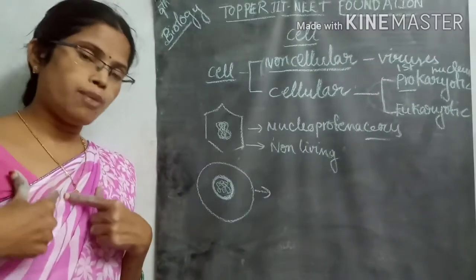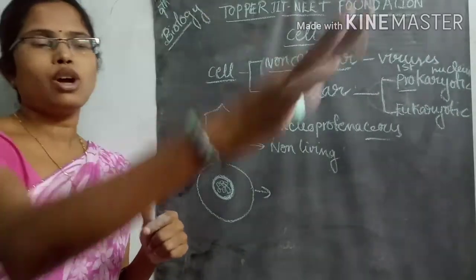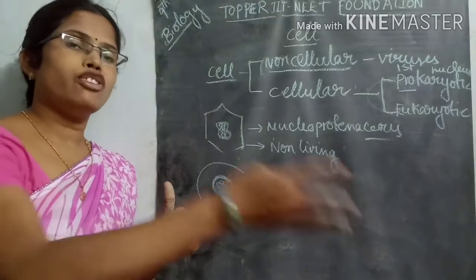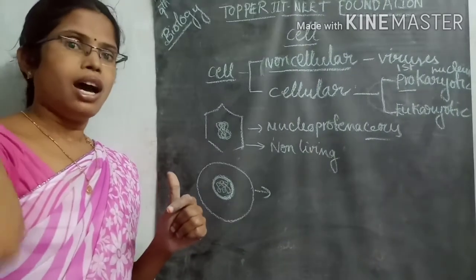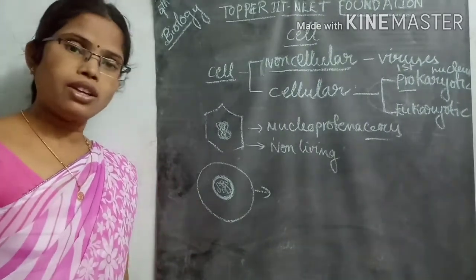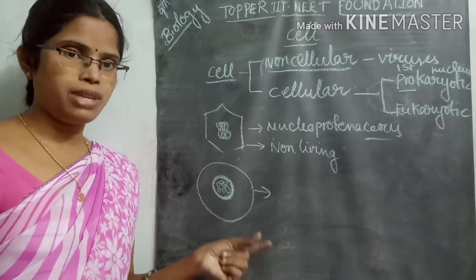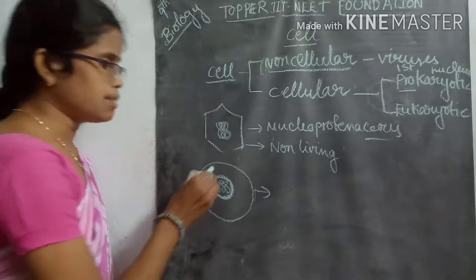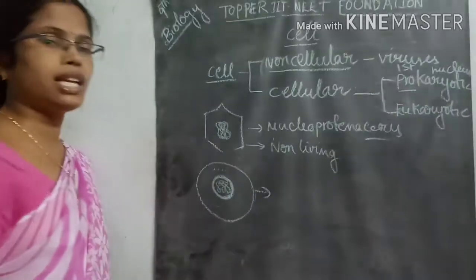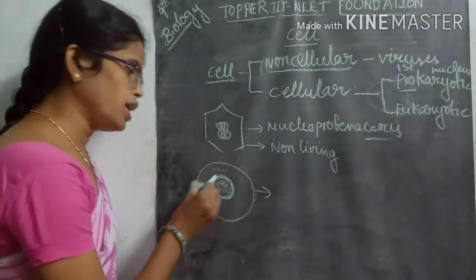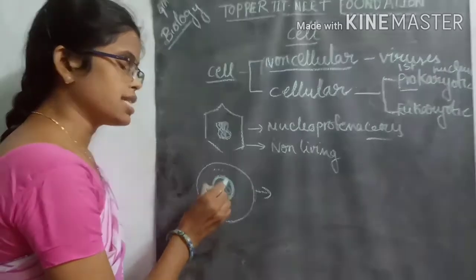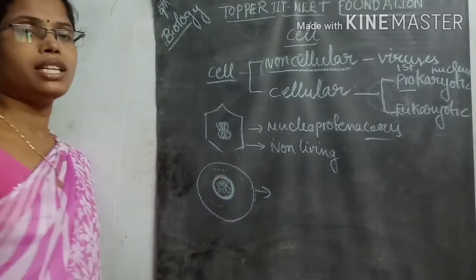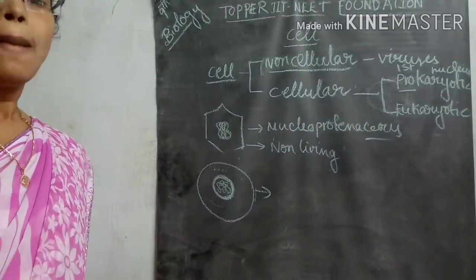For example, if you observe human beings, or plants, or dogs or foxes, in any organism you can observe the cells. There is a membrane, inside this membrane there are some cell organelles, and a centrally located genetic material is present.